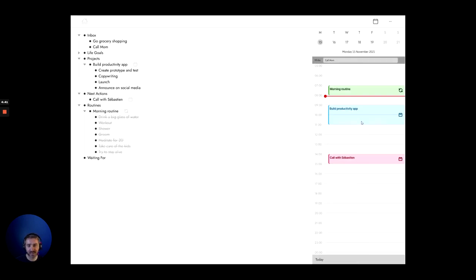And this is how you would actually use the app. So you can imagine going into focus mode on your phone, and that would just remind you of what you are currently supposed to be focusing on, and that and nothing else. Once we are out of the focus mode, you can see that the tasks that we have gone through are now marked as completed in the outline.